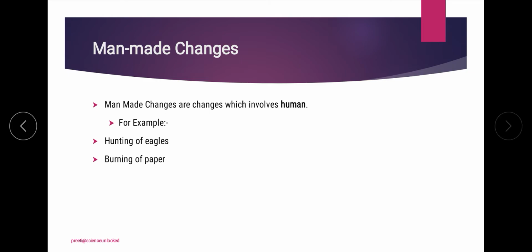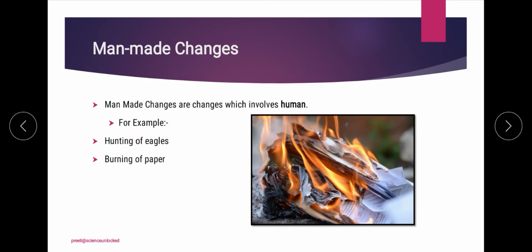For example, hunting, burning of paper, the cooking process, or writing something which leads towards something new, singing, playing. These are all changes where the main cause bringing the change is nothing but a human body. So that comes under the category of a human-made change.